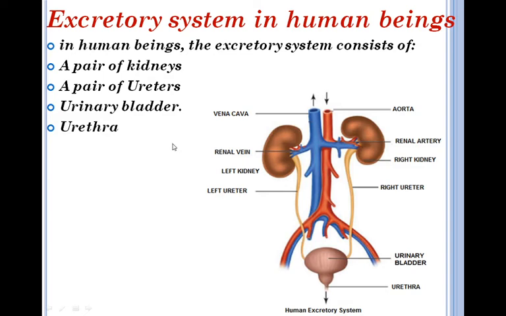Now let us see excretory system in human beings. In human beings, the excretory system consists of a pair of kidneys, a pair of ureters, urinary bladder, and urethra. These kidneys are dark reddish in color, bean shaped excretory organs in the human body. Left kidney is just lower than the right kidney.